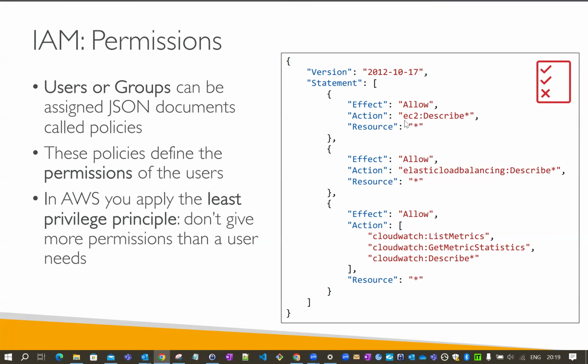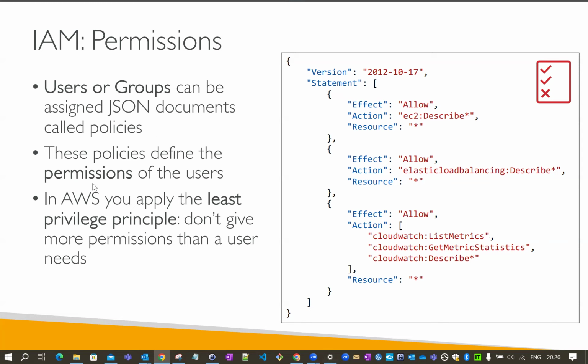If you see the action EC2 Describe with effect Allow, they can do the Describe action on EC2, and they can do the Describe action on Elastic Load Balancing. Likewise, they can do CloudWatch ListMetrics, CloudWatch Describe, and so on. So users or groups can be assigned a JSON document called a policy.